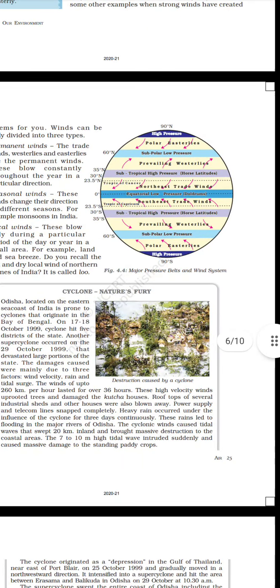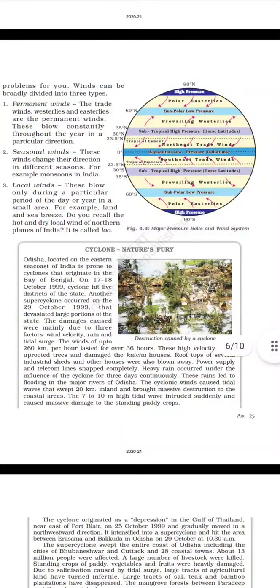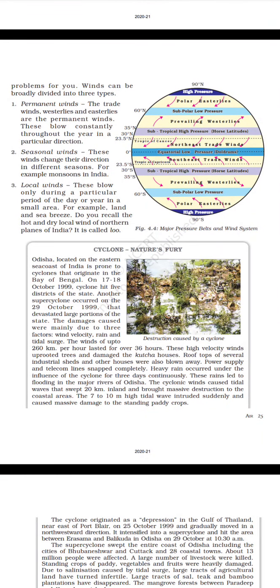Winds can be broadly divided into three types. Permanent winds. The trade winds, westerlies and easterlies are the permanent winds. These blow constantly throughout the year in a particular direction. Seasonal winds. These winds change their direction in different seasons. For example, monsoons in India.